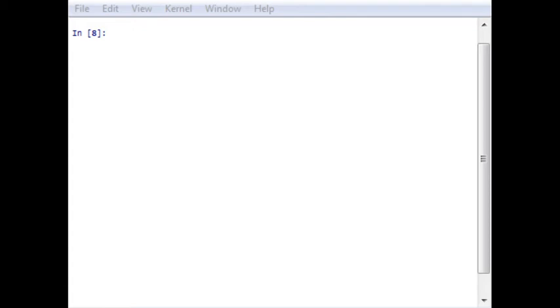The first one is the start point. The second one is the stop point. The third one is the total number of elements which you require, then the endpoint, and the last is the data type. So the number of points that you require in the array, it generates.